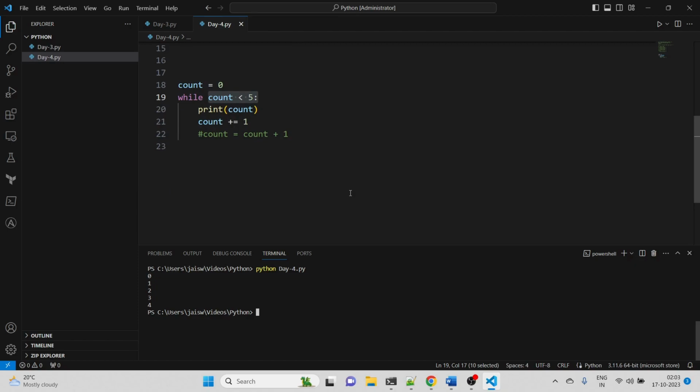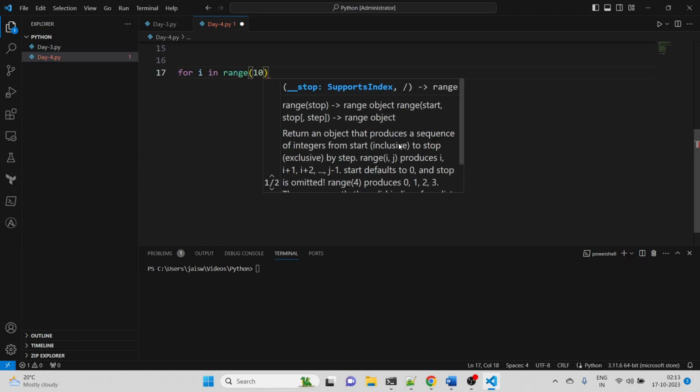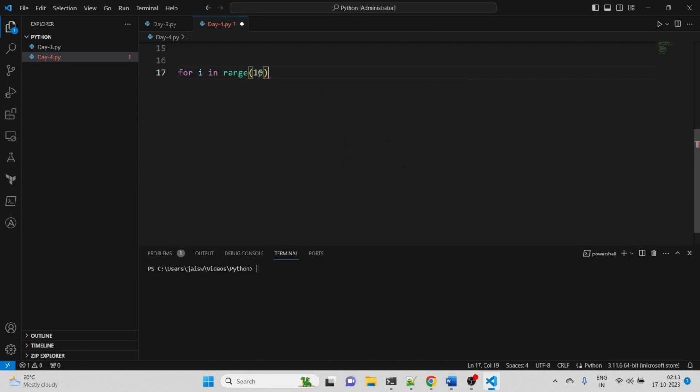Okay, so let's talk about break and continue now. Break can be used to skip out of a block completely, and the continue keyword can be used to skip the current iteration and move to the next one. Let me show you through an example because it will become clearer. Let's say I am creating a for loop for i in range. Whatever value you put inside range, it will take that many values starting from 0, so 0 to 9 for 10.